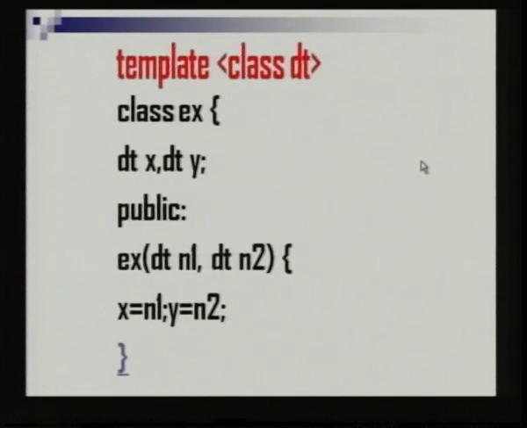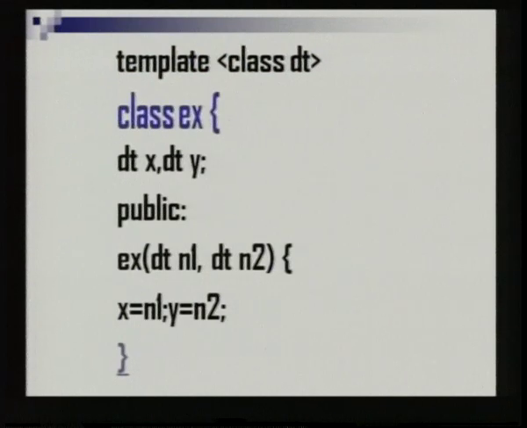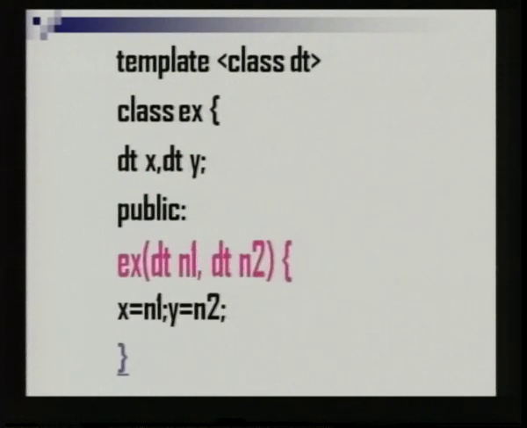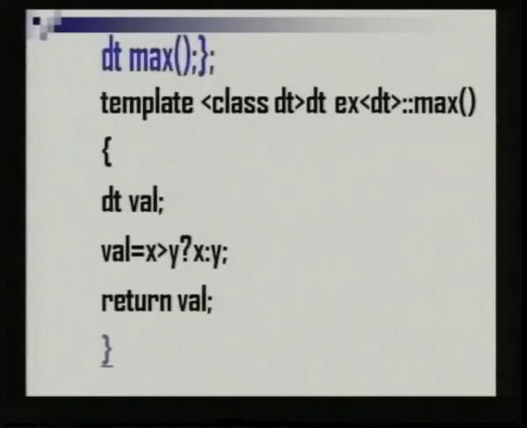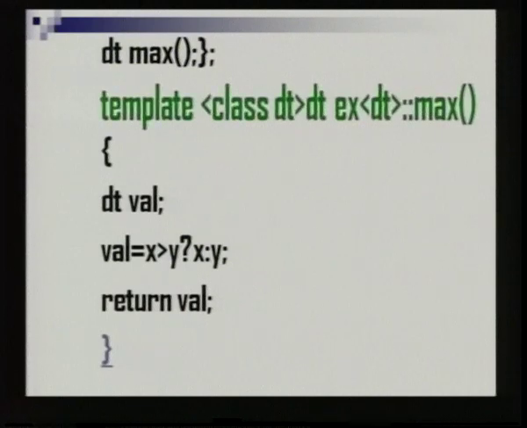So, here you are having template class dt, class ex is the name of the class, again dt x and y, their data types are not known. In public you are having the constructor, also you are having two data type parameters dt dt whose values are not known, and you are initializing the values n1 to x and n2 to y. So, nowhere the data type is mentioned, then the constructor is closed. You are having dt max, you are declaring a function here, you are not defining it. Here you are defining the function.